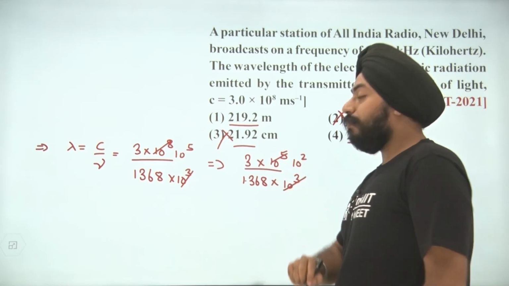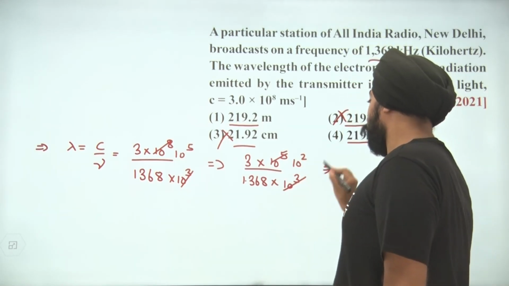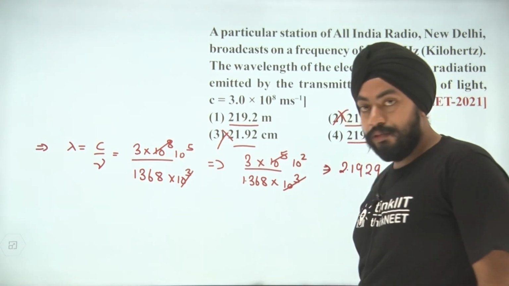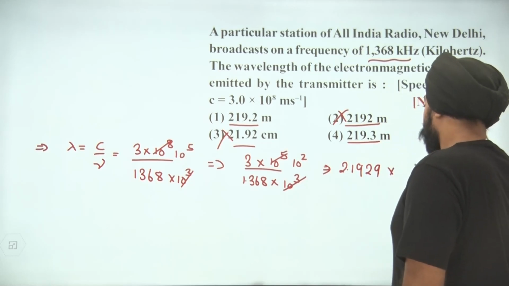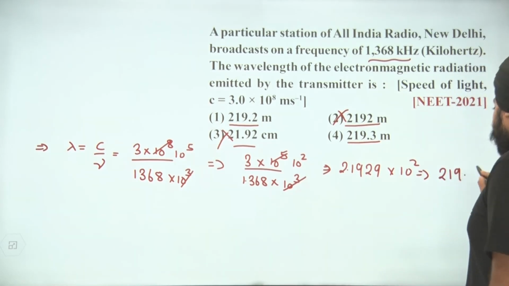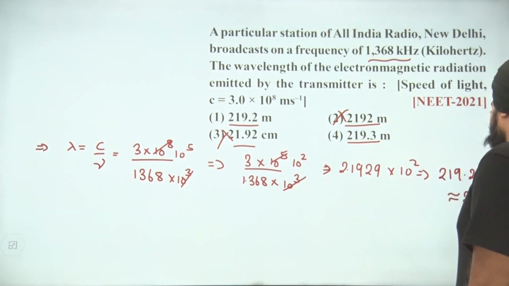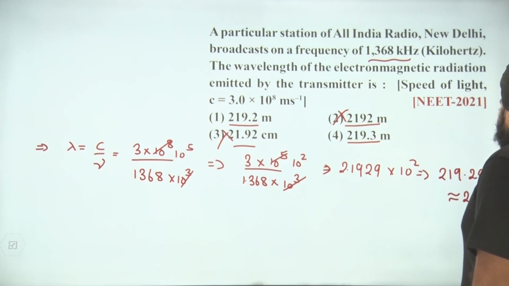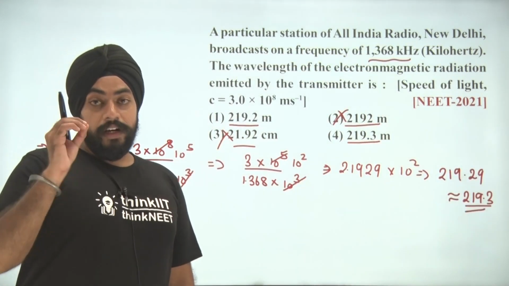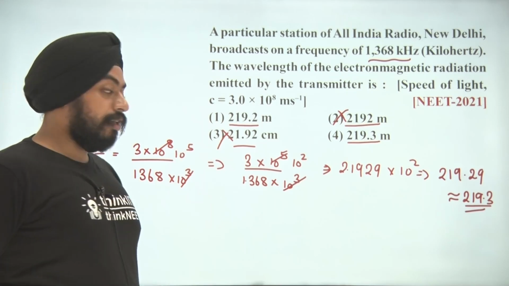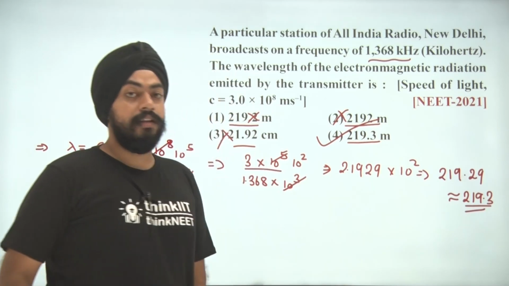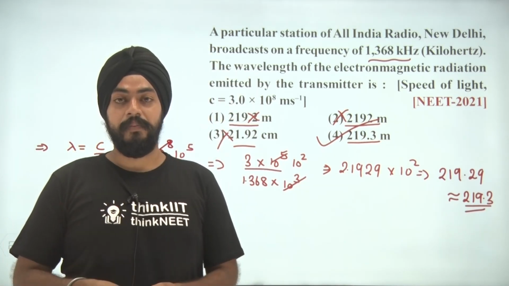So this will be 3 divided by 1.368. It comes out to be 2.1929 into 10 square, so this will be 219.29, which can be written as 219.3. They made students do the calculation in great depth. So the correct answer for this is 219.3 and not the other one. The correct answer is option number 4. I hope you understood it. Thank you.